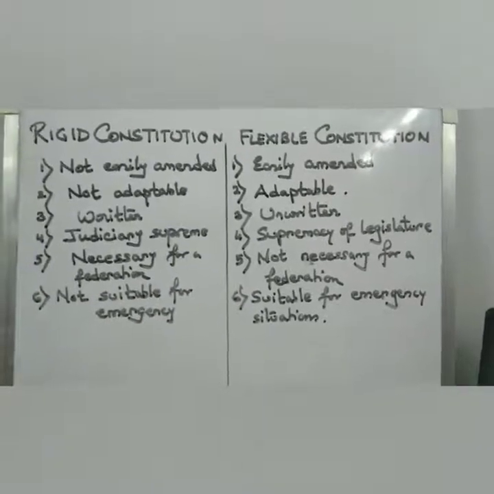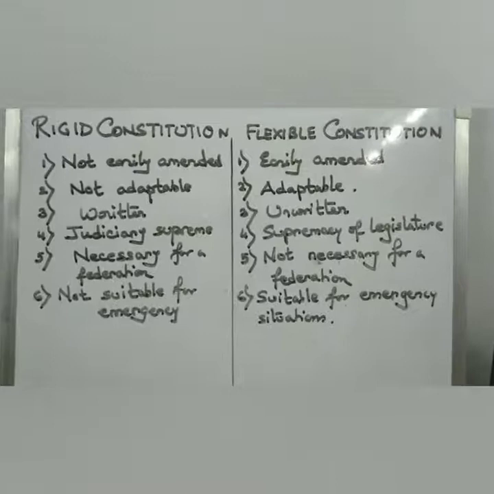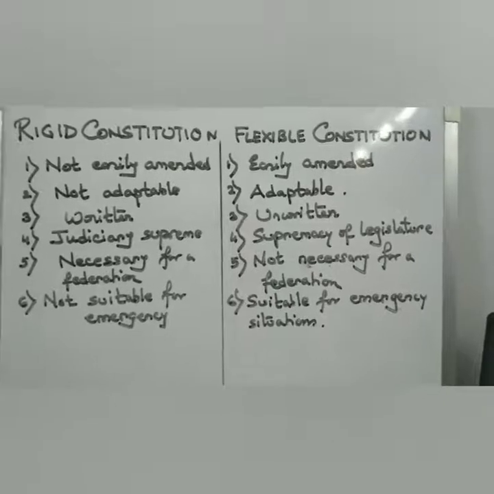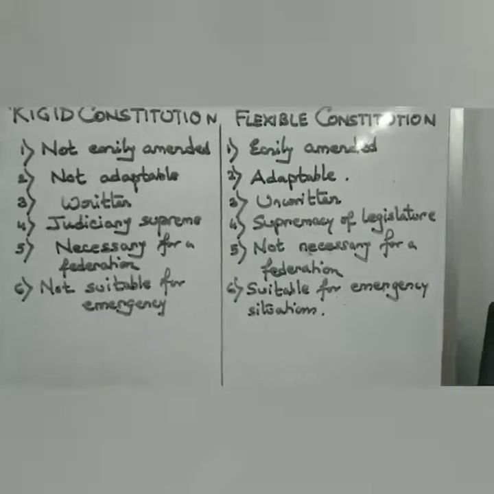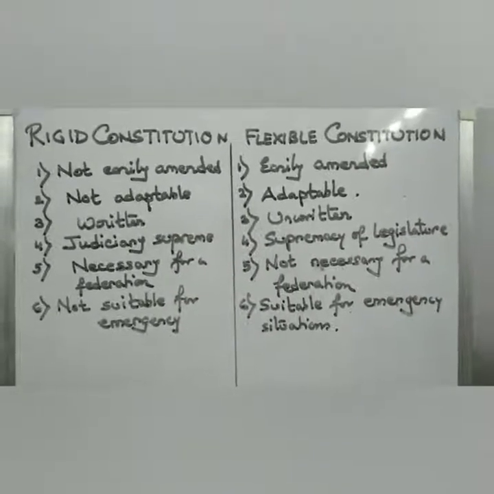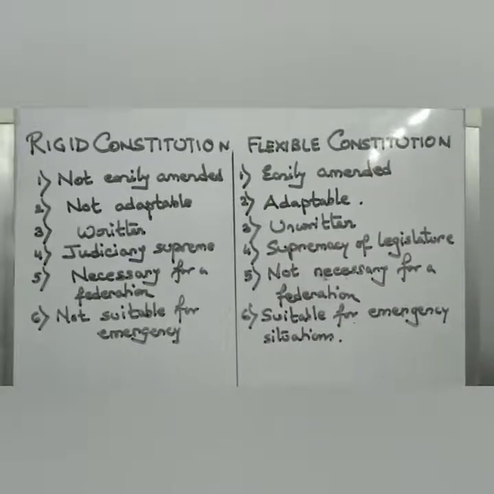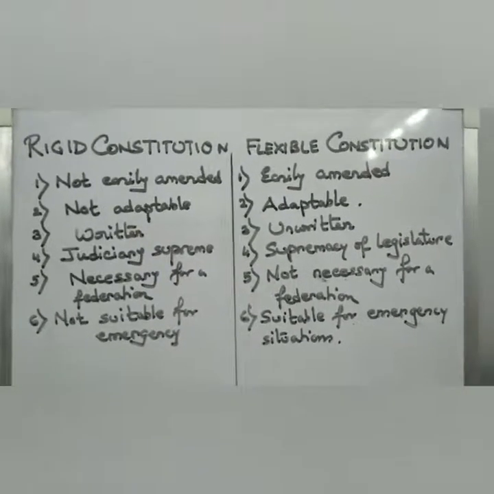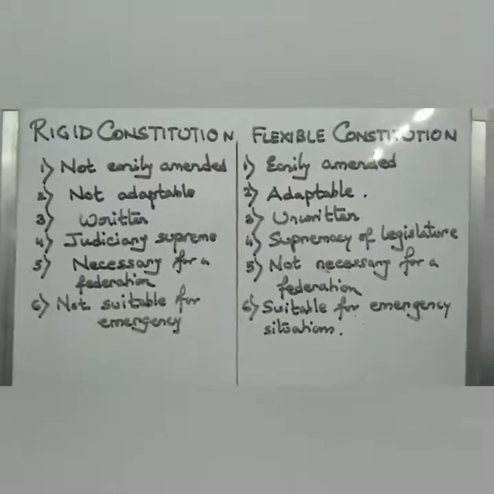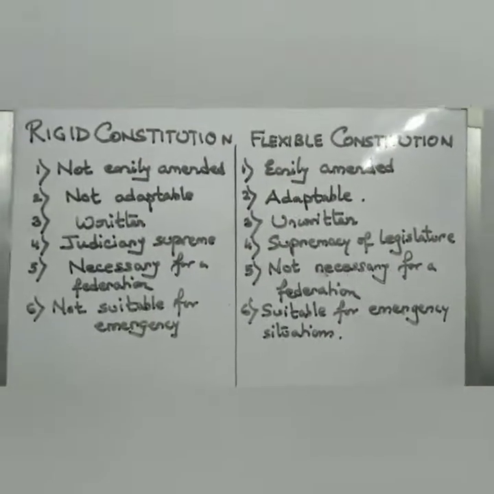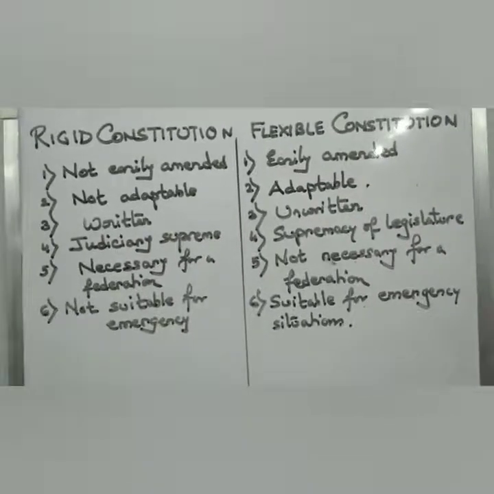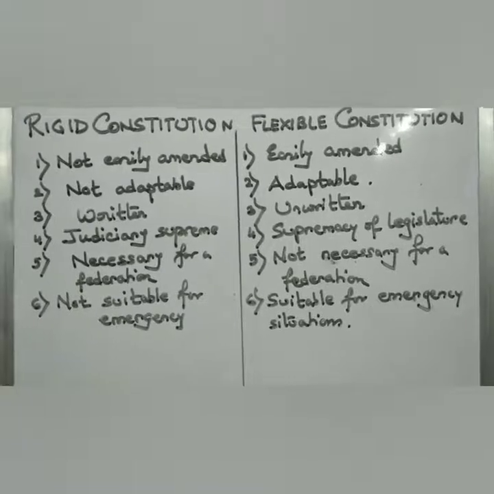A rigid constitution is generally a written constitution as that of United States, whereas a flexible constitution is generally an unwritten constitution as that found in Britain. The next distinction between the two is that in case of a rigid constitution, we find that the judiciary is supreme because it's a written constitution. It cannot be changed. The judiciary interprets the constitution. The judiciary has the final say regarding the provisions in the constitution. In case of a flexible constitution, we find that the legislature enjoys supremacy as in case